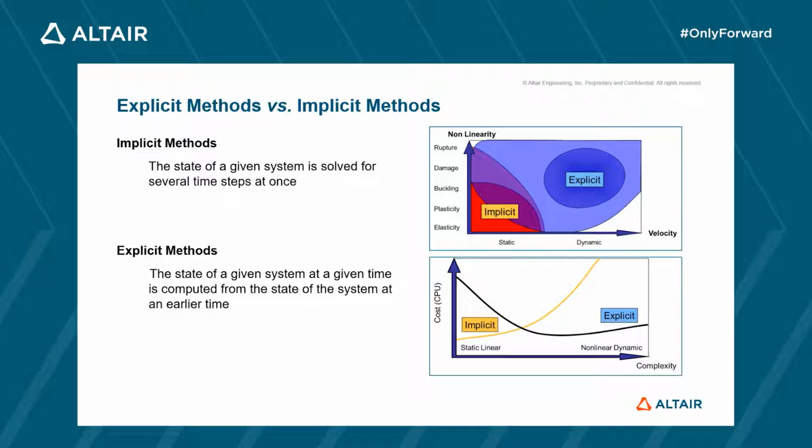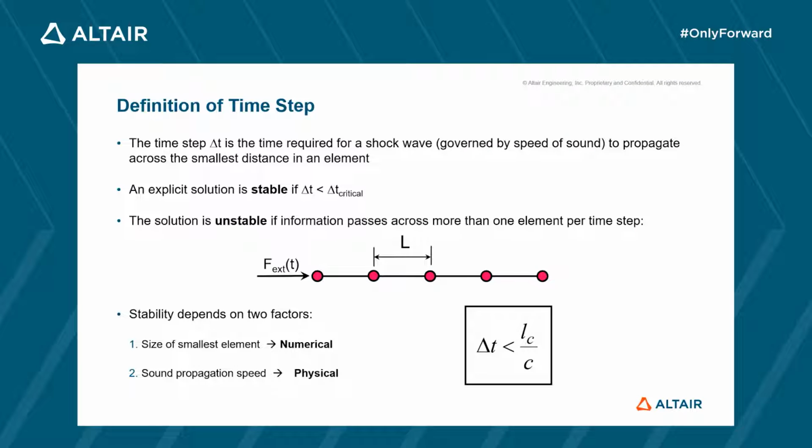Crash problems are dynamic ones with high deformations and contacts to manage, in addition to plasticity and often damage and rupture, so highly non-linear, and that is why we are using explicit methods to solve them. The counterpart is that explicit methods are conditionally stable. An explicit solution is stable if the time step used for computation remains smaller than the critical time step.